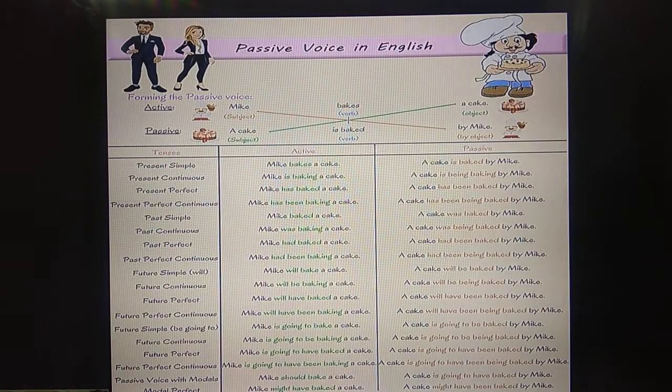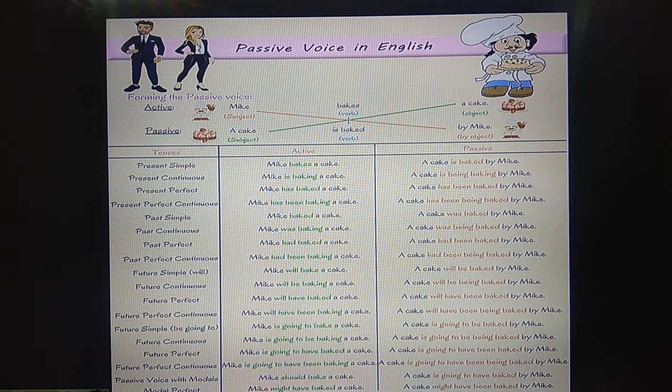So now, passive voice in English. So here you can see according to the tenses how it is in active voice and how it changes in passive voice. So many sentences are given there. Present simple tense. Mike bakes a cake. A cake is baked by Mike.